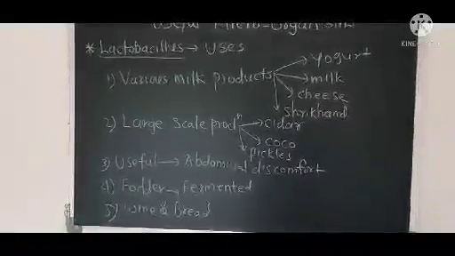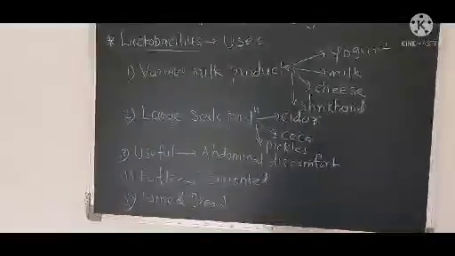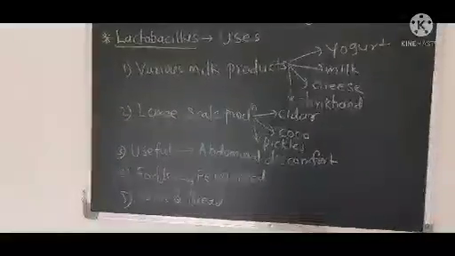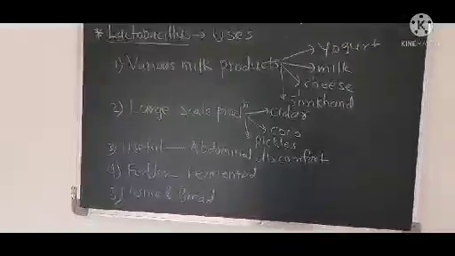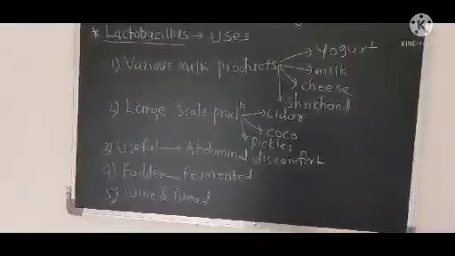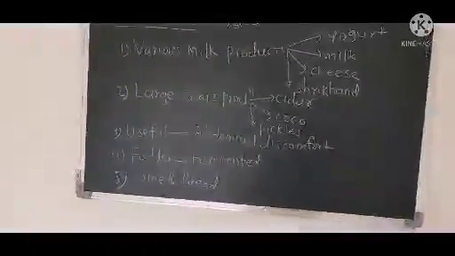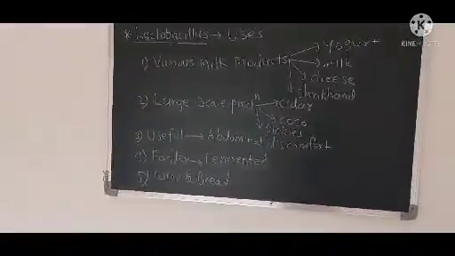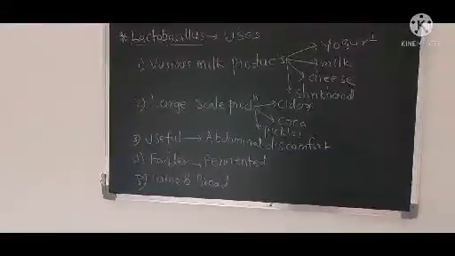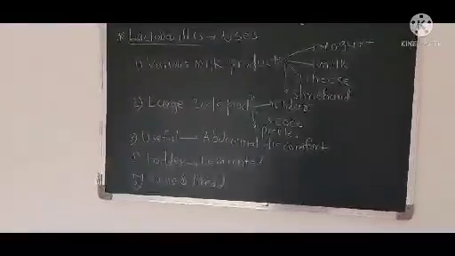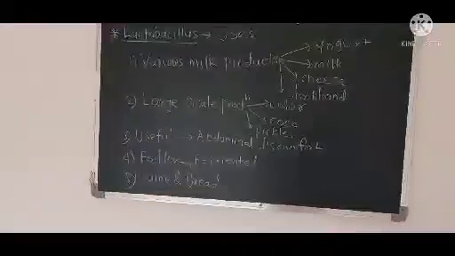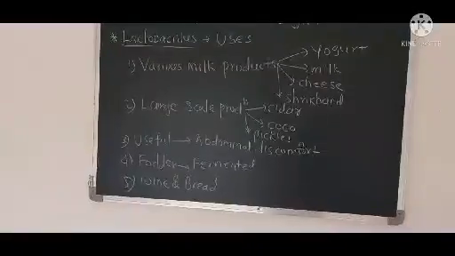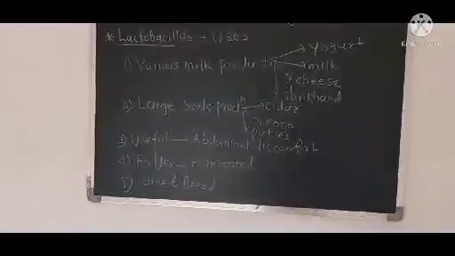These are products we use in our daily activities, but we are unaware of the presence of Lactobacillus inside them. The second use of the Lactobacillus culture is large-scale production in industries of cider, cocoa, and various kinds of pickles. The third use is that this culture, along with some other useful microorganisms, is given to patients who are feeling abdominal discomfort. It makes the environment comfortable in the abdomen of a human being.